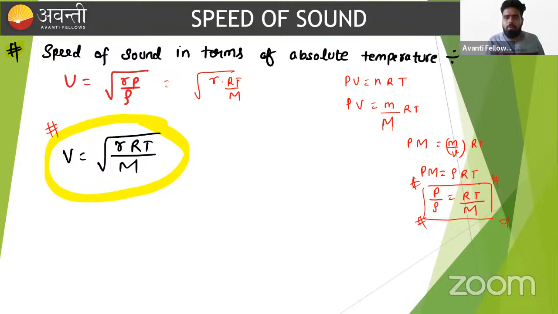What is the keen observation from here? Velocity is directly proportional to the square root of temperature, and this is the absolute temperature. So whenever we apply this formula, put the value of temperature in Kelvin. This is a very important formula, so I will give it a 3-star mark.